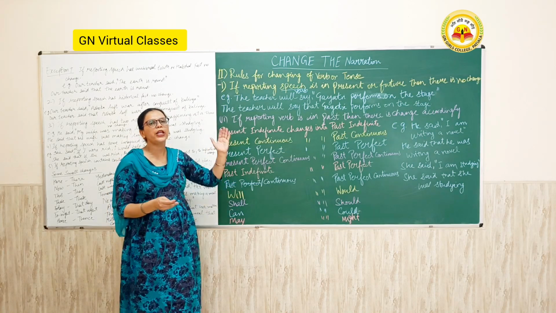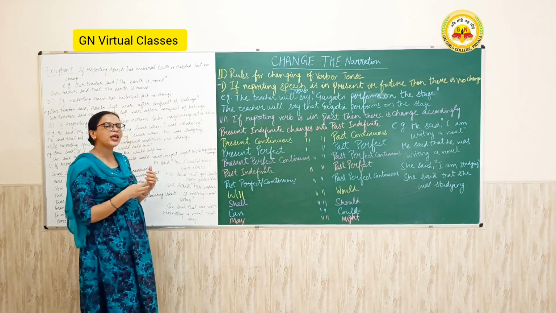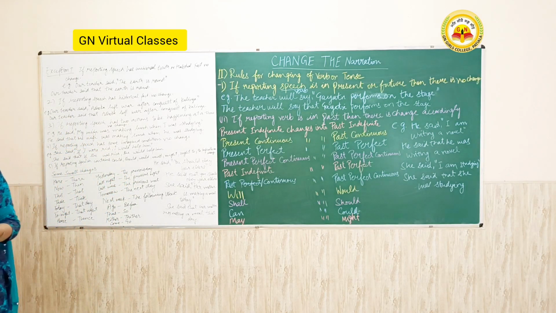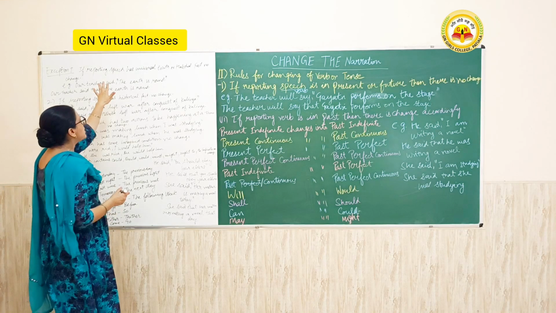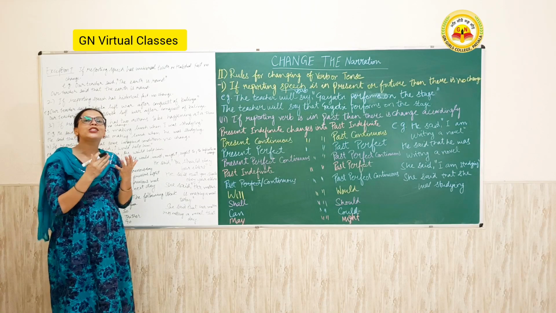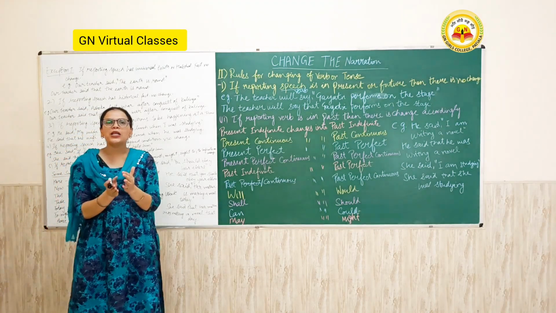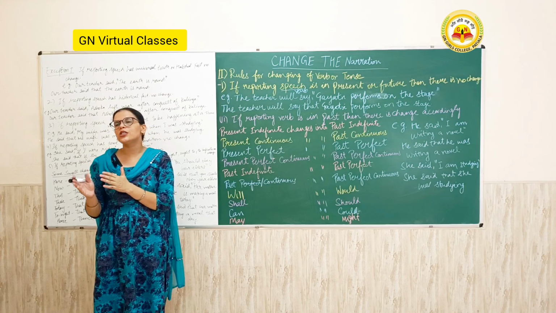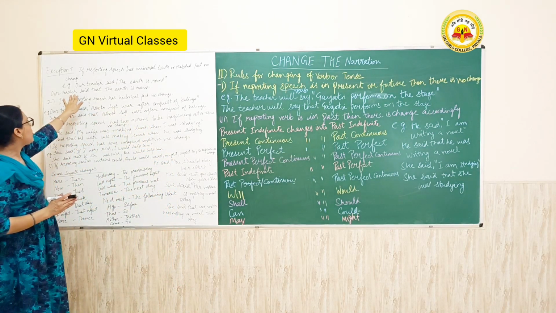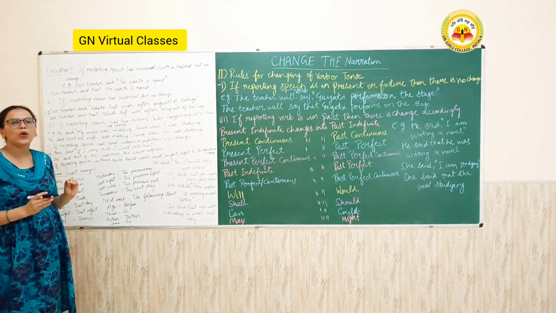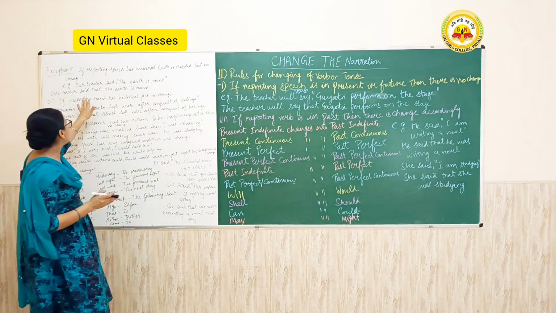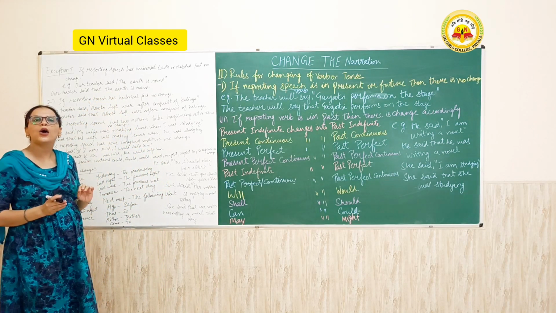You have to change accordingly, you have to learn this, but there are exceptions. If the reporting verb is in the past, there are some exceptions where there is no change of tense. First, if the reporting speech has a universal truth or habitual fact, then there is no change of the tense. For example, our teacher said, "The earth is round." This is a universal truth, so there is no change of tense. Our teacher said that the earth is round.